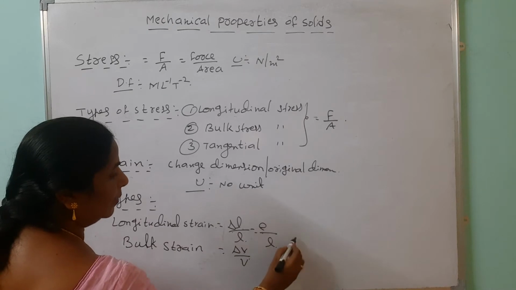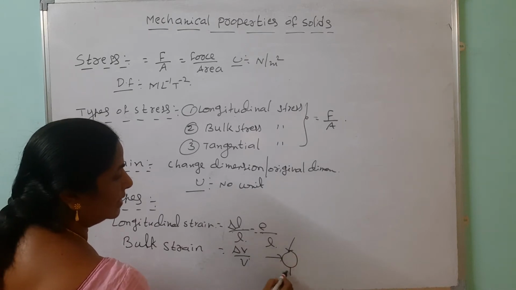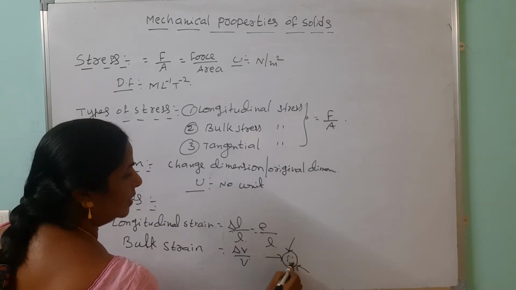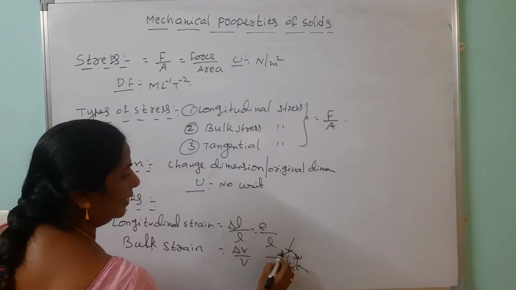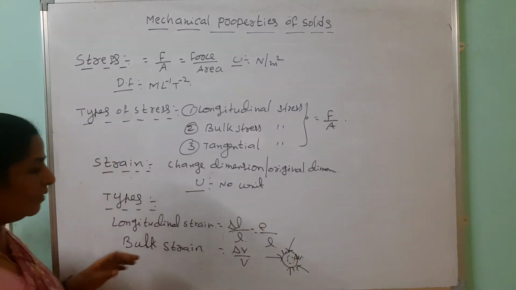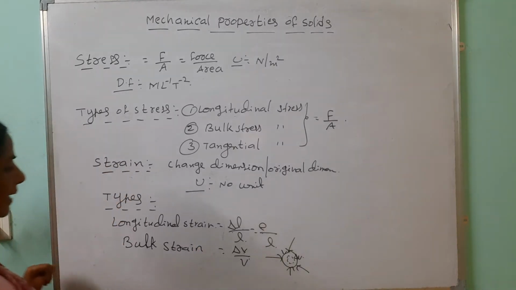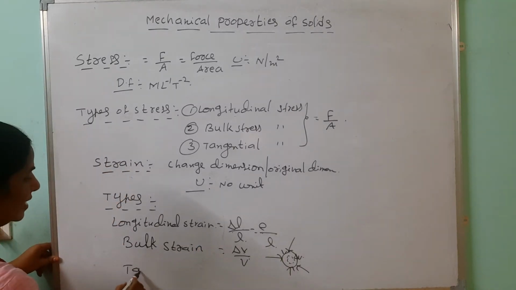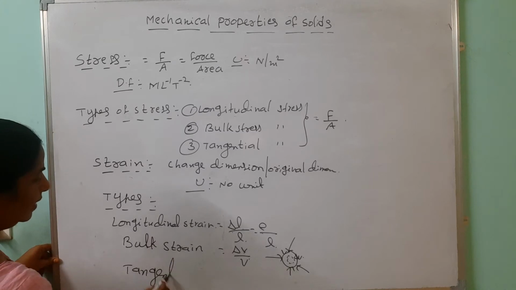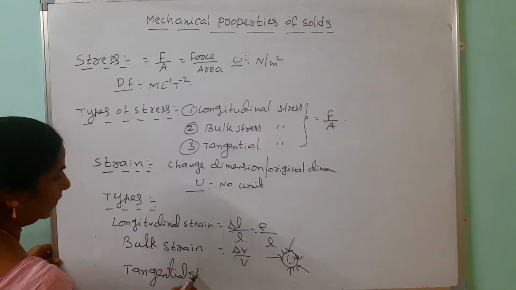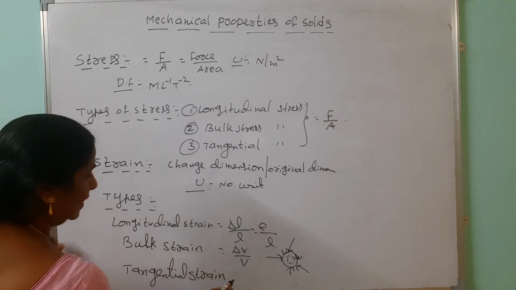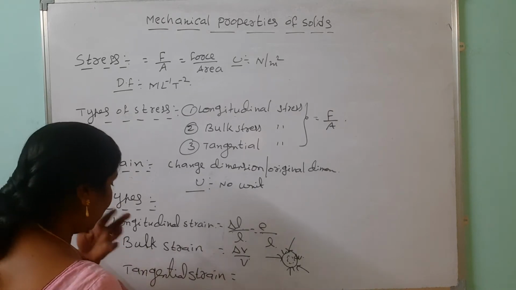We are taking one ball and we are applying force like this. Then what happens? The volume is decreasing by how much? Delta V. The initial volume is V. But we are calculating change in volume by original volume, and that is called the bulk strain. Then tangential strain. How do we calculate this one?